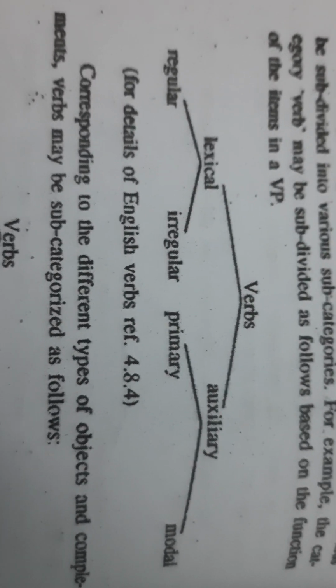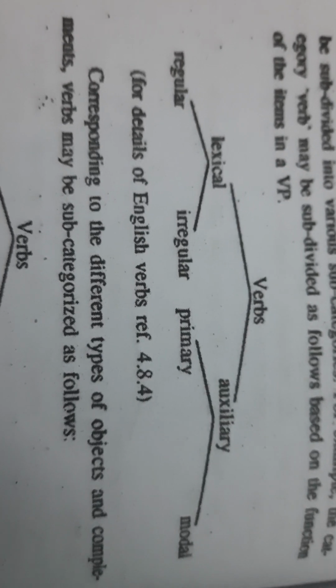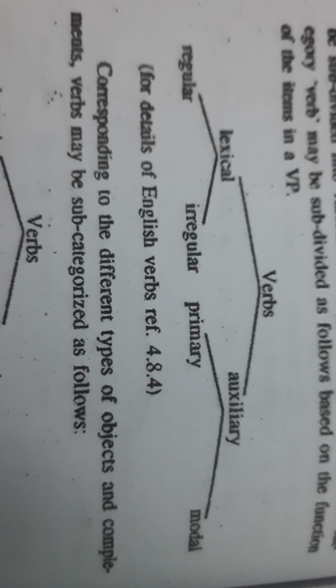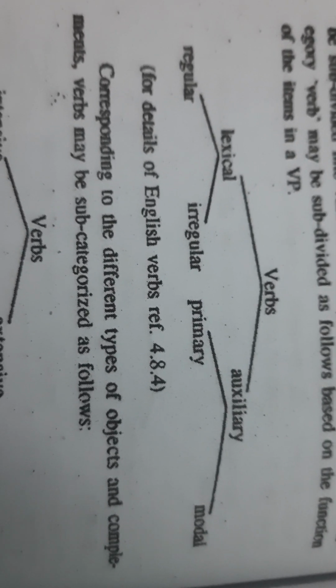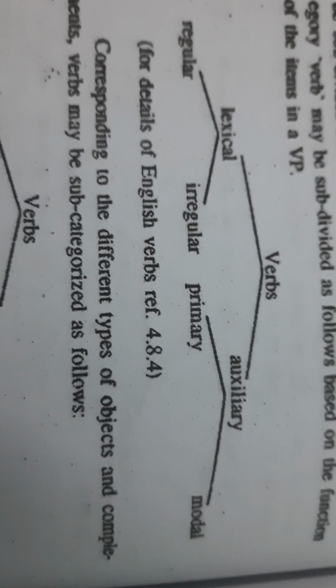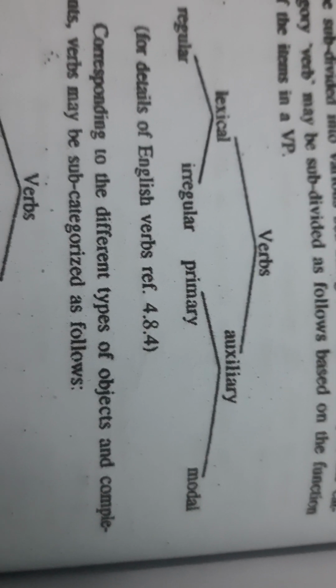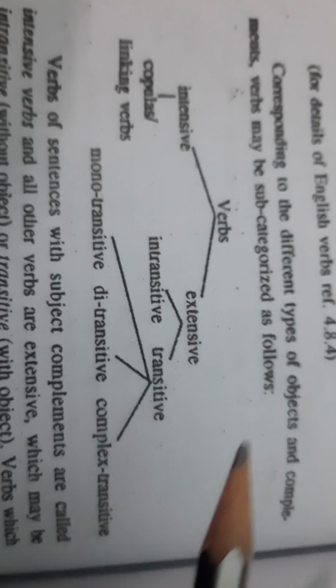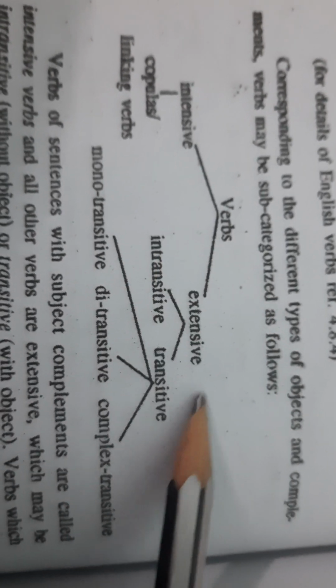When you're talking about verbs, they are broadly divided into lexical and auxiliary. Lexical verbs are divided into regular and irregular, and auxiliary is divided into primary and modal. All these things have been explained in Unit 4 itself. Apart from that, the verbs are also categorized into intensive and extensive. Intensive verbs are called linking verbs.